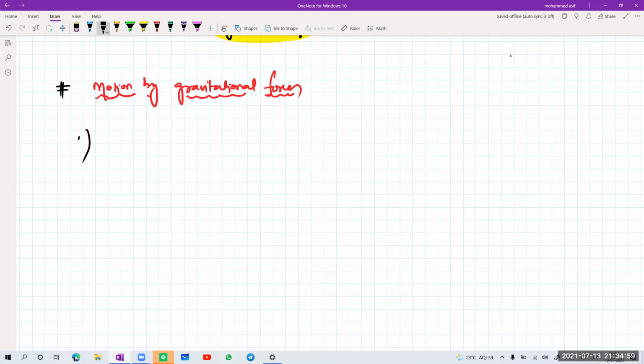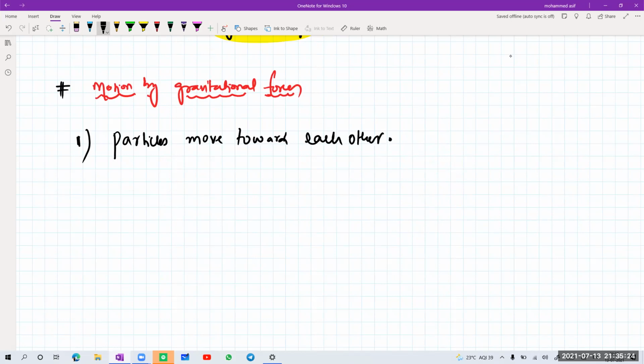in this one, if a particle is moving towards another, we generally have the formula F is equal to G M1 M2 by R square. I'm not solving by that formula. What I'm doing right now is writing the condition for particles moving towards each other. Very important relation: towards each other.